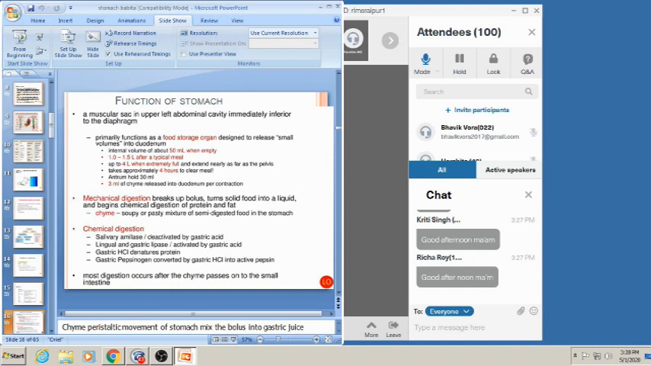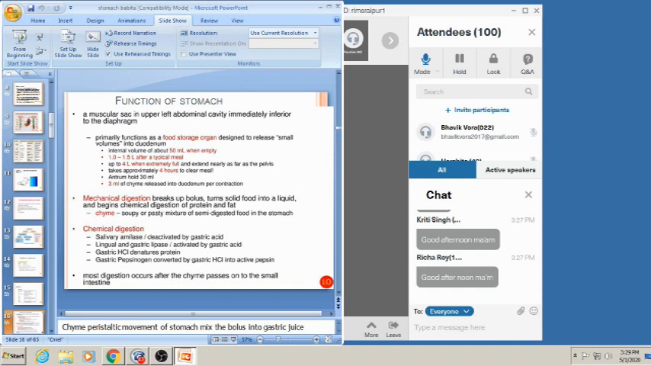Stomach is a muscular sac in the upper left abdominal cavity, immediately inferior to diaphragm. Its primary function is the storage function, designed to release a small volume into duodenum. Internal volume is 50 ml when empty, but when there is a typical meal, its volume is 1 to 1.5 liter, up to 4 liter when extremely full, and extends nearly as far as the pelvis. When it is extremely full, no rugae are present inside the stomach.